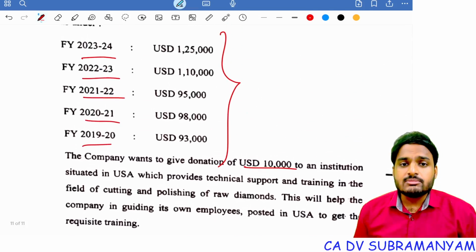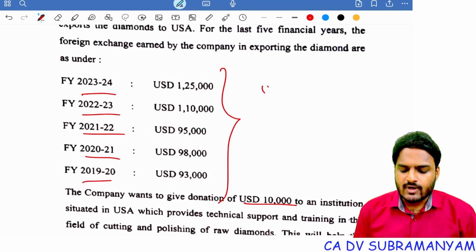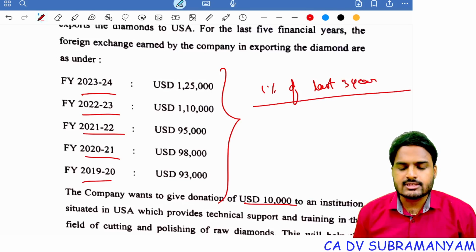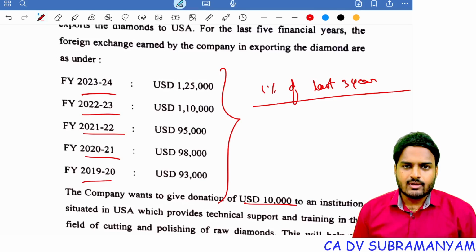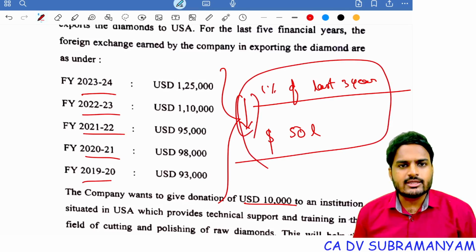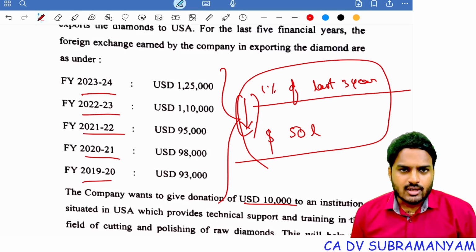Yes, but there is a limit on the donation. The limit is 1% of last 3 years foreign exchange earnings, or 50 lakh dollars, whichever is less. You need to write this provision and you need to write the conclusion. Are you all getting my point, students? Everyone.